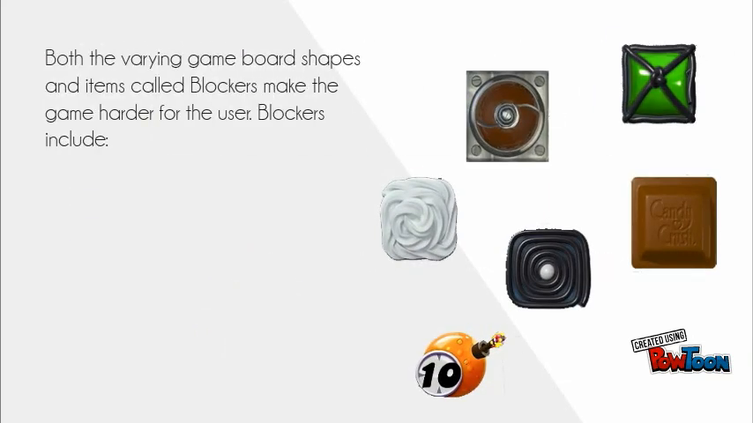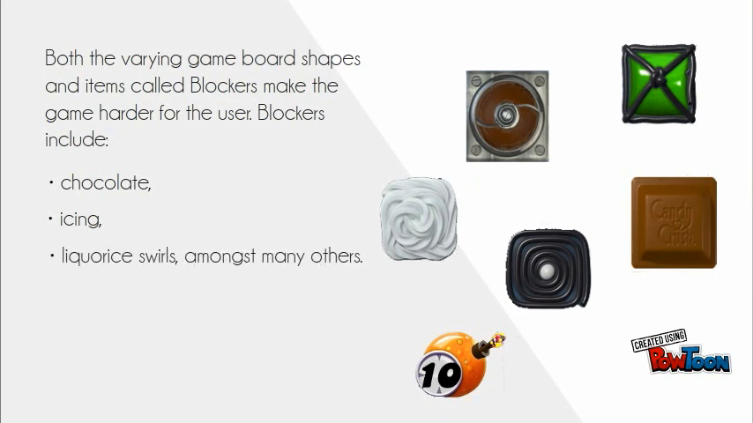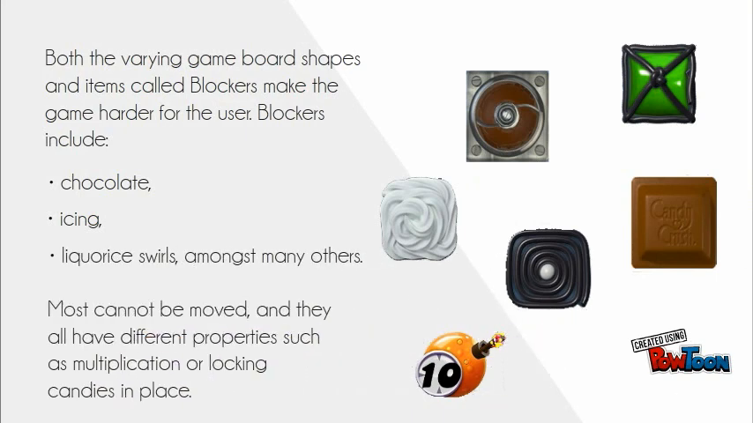Both the varying game board shapes and items called blockers make the game harder for the user. Blockers include chocolate, icing, licorice swirls, amongst many others. Most cannot be moved, and they all have different properties such as multiplication or locking candies in place.